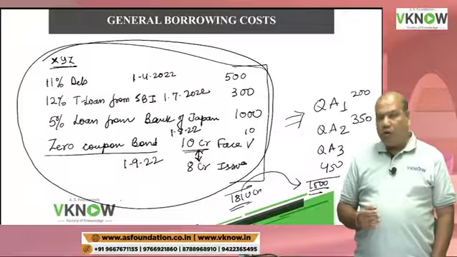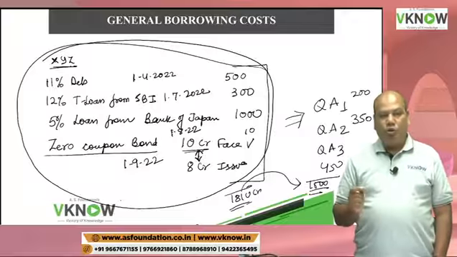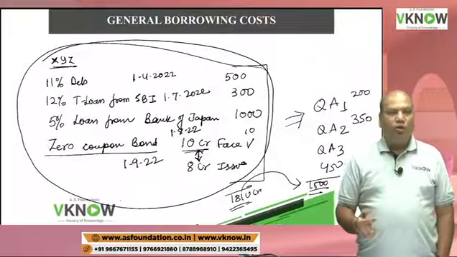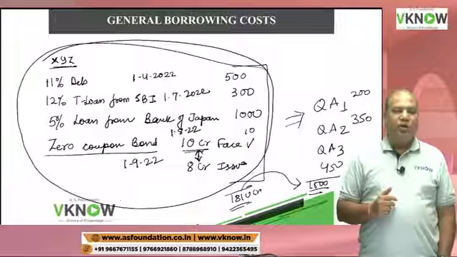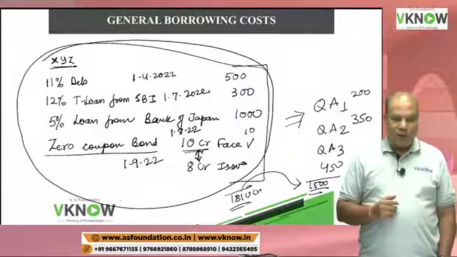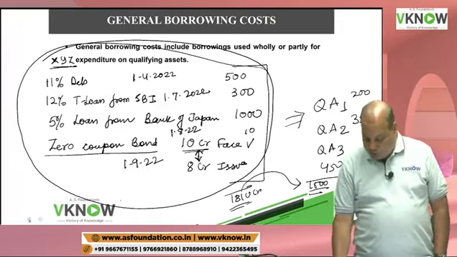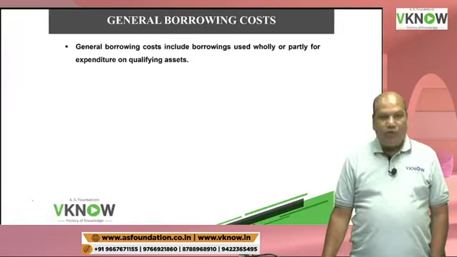So I need to find out the average borrowing cost, and then I will multiply it by the expenditure incurred on the qualifying asset. So that is how general borrowing cost is capitalized.